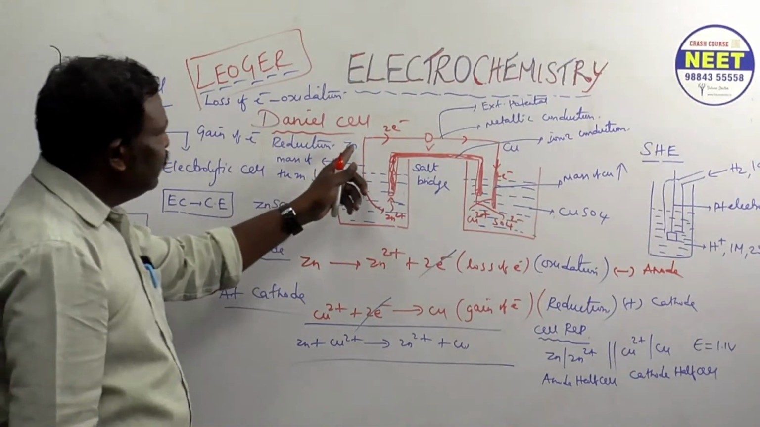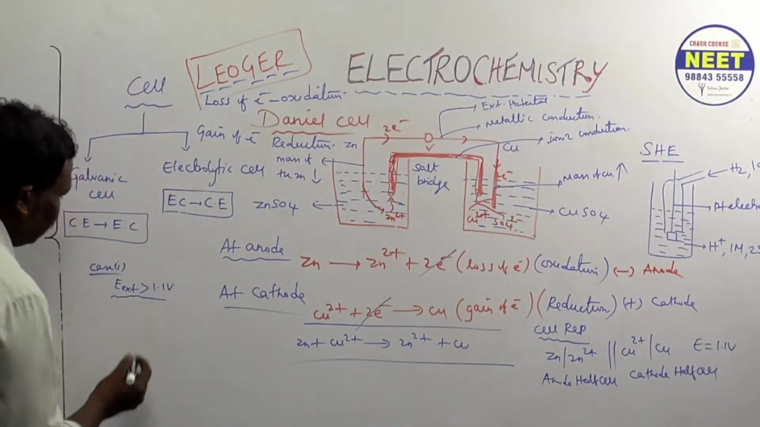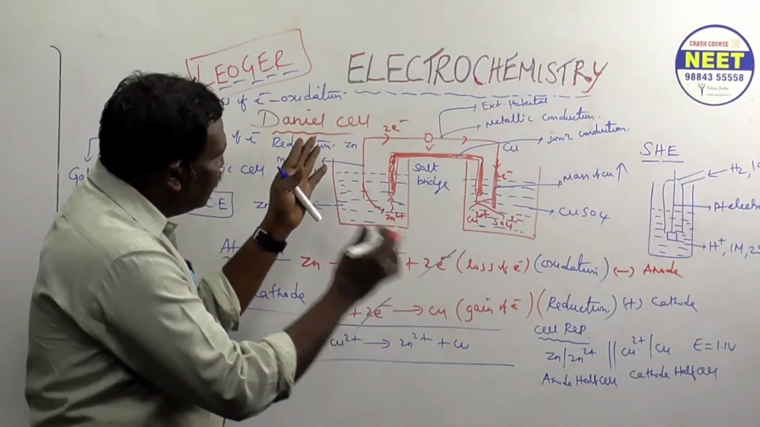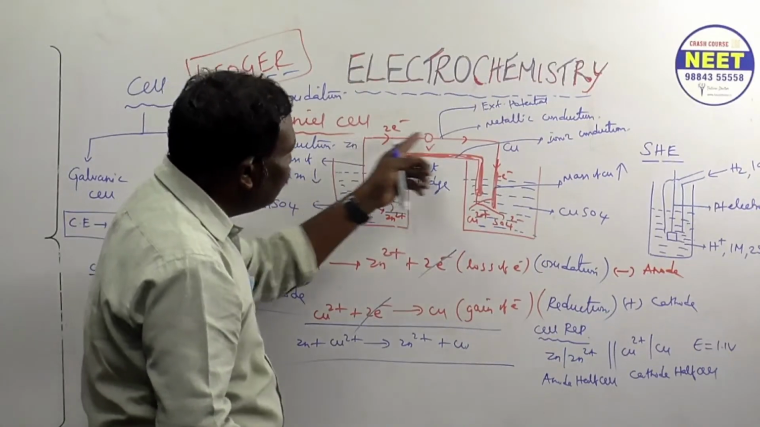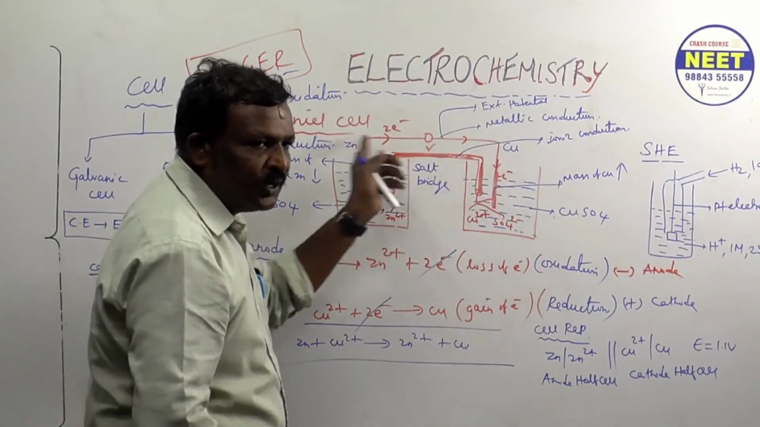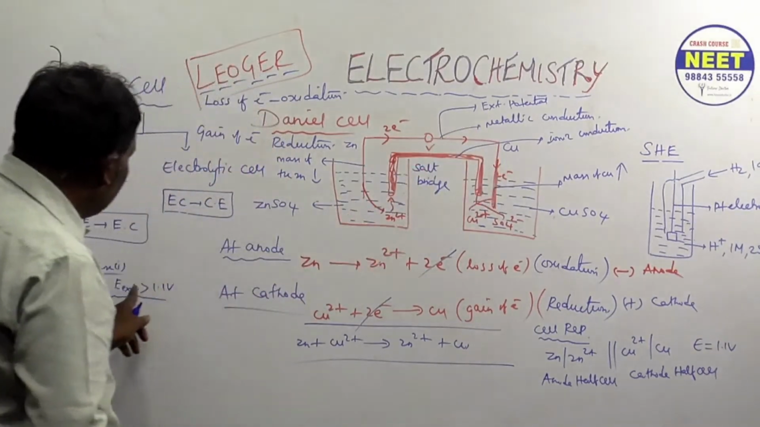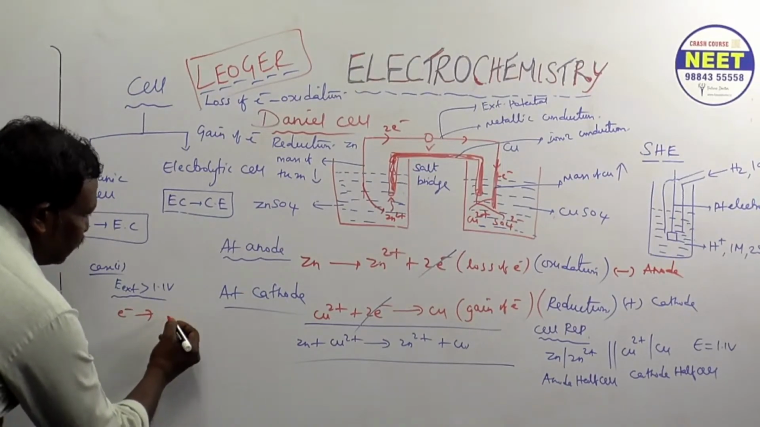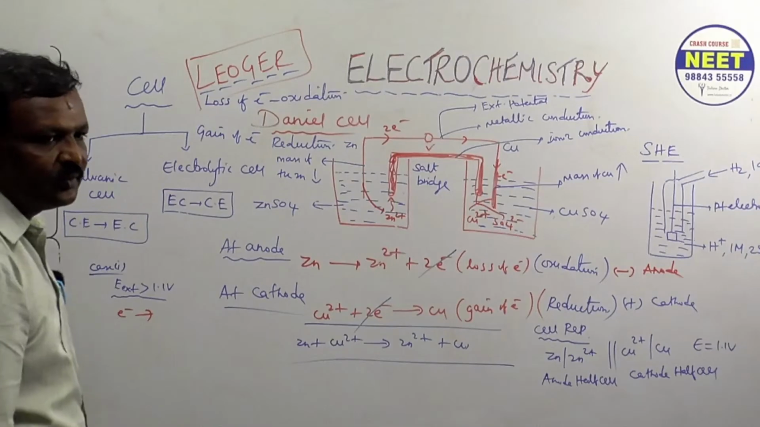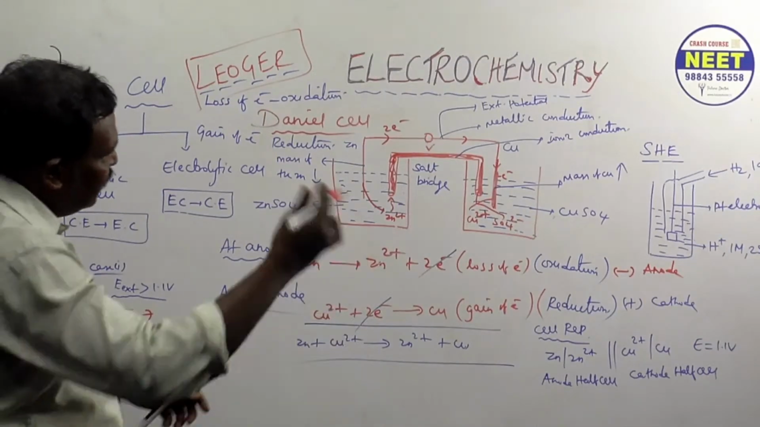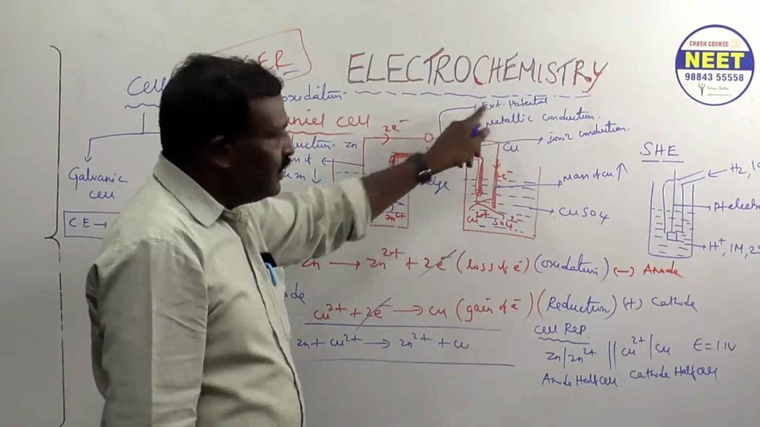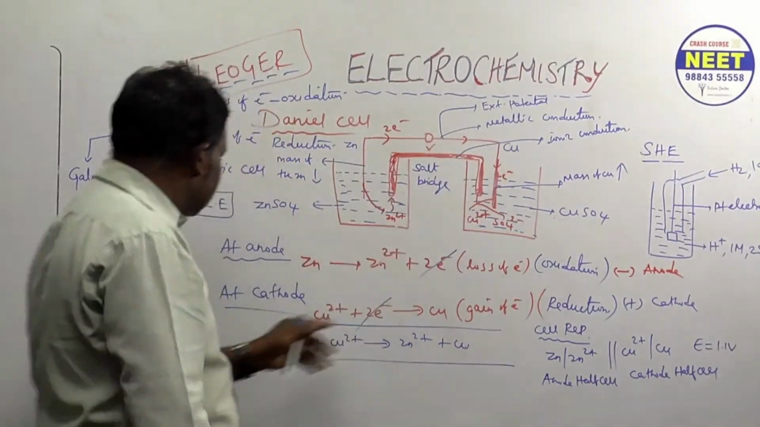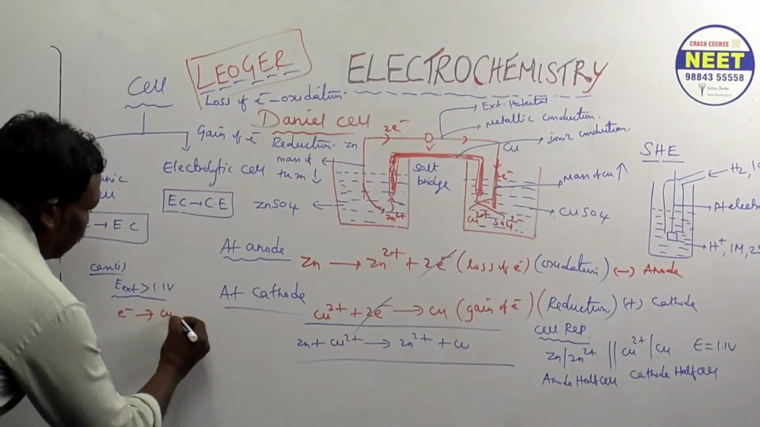Usually electrons go from zinc to copper, correct or not? But if the external potential is more than 1.1 volt, the electrons move from copper to zinc. Are you following? If you apply more potential externally, the movement will be opposite. Understood? Usually electrons go this way, but externally if you apply more potential, electrons move from copper to zinc.